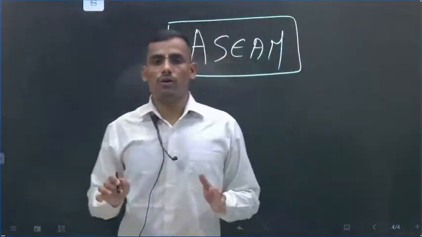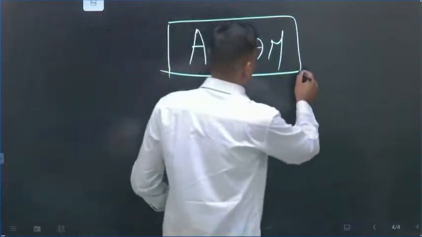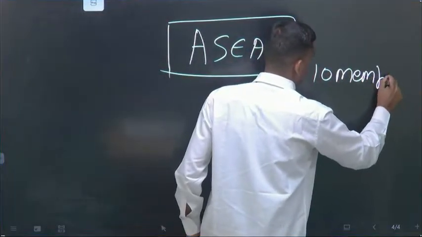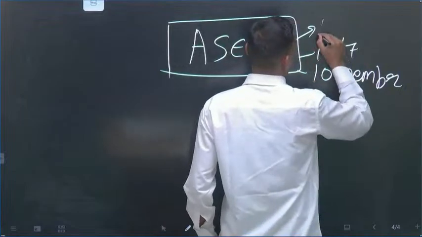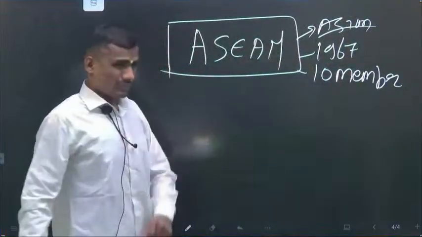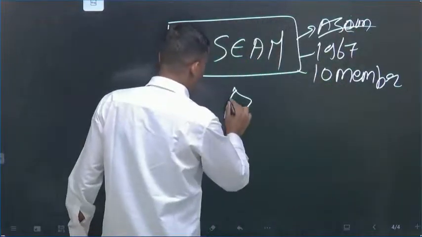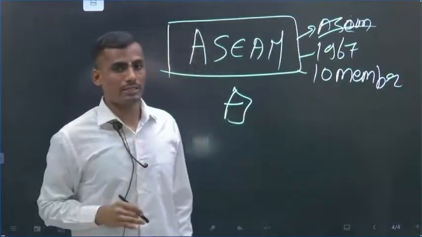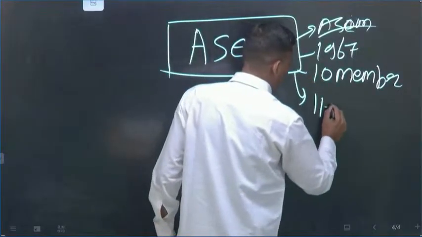ASEAN is a grouping formed in 1967. It is a 10-member grouping. If you see the logo of ASEAN, there are grains, a bowl or something, and UPSC has asked in CDS what the motto and the logo of ASEAN are. So there are 10 members, but the 11th member is on the way.